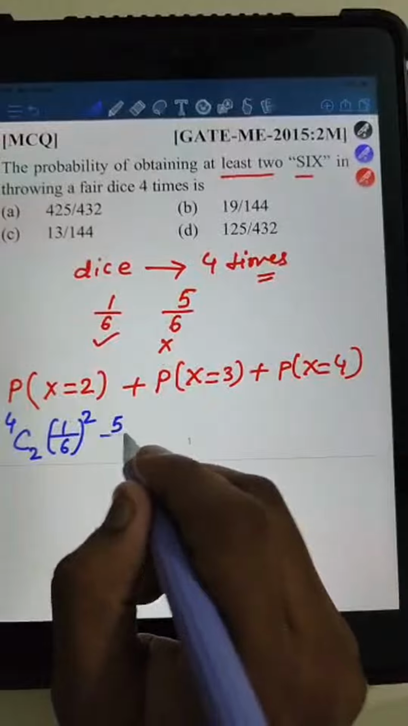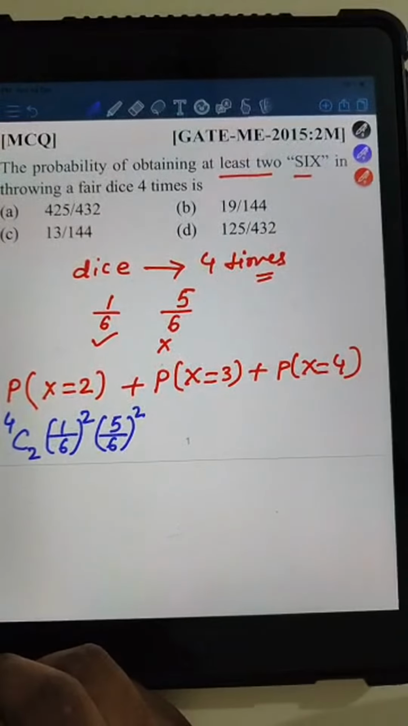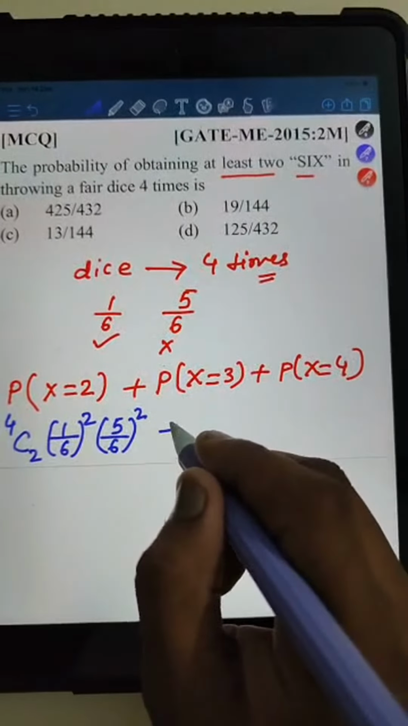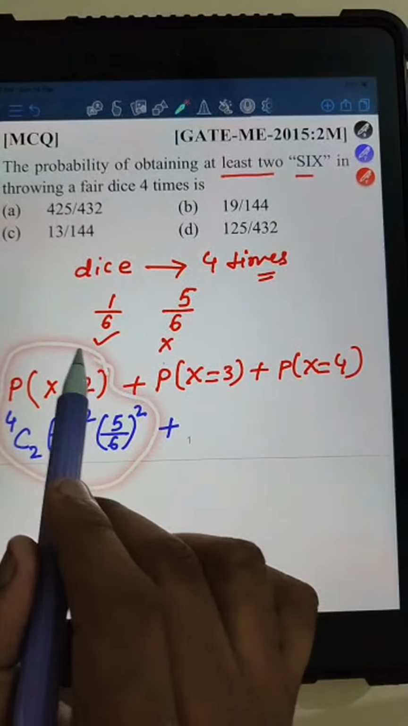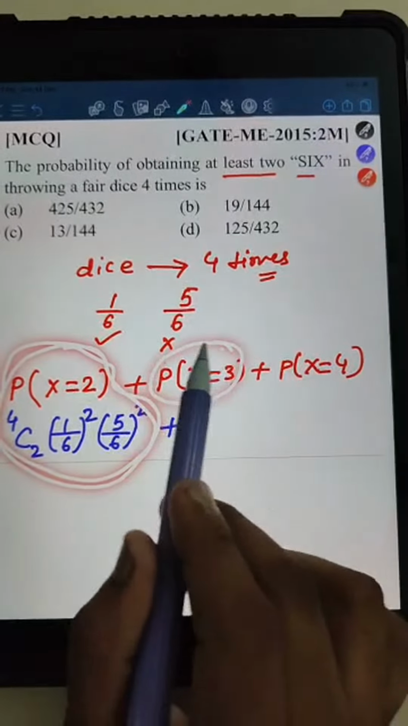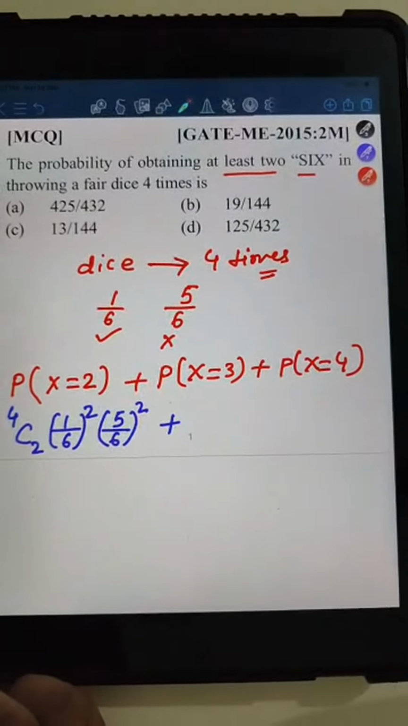अगर 4 में से 2 बारी 6 आया है, तो बाकी के 2 बारी क्या आया होगा? 6 नहीं आया होगा. That means (5/6) raised to the power 2. We are done with the first one, this part. In the same way, you can apply binomial for probability of x equal to 3 and same for probability of x equal to 4, right?